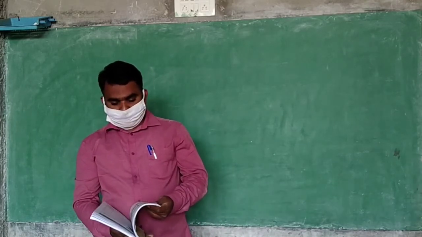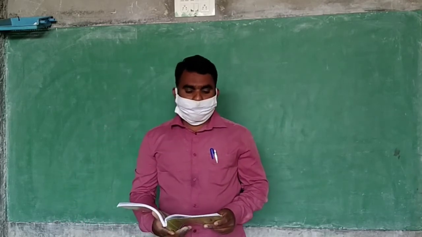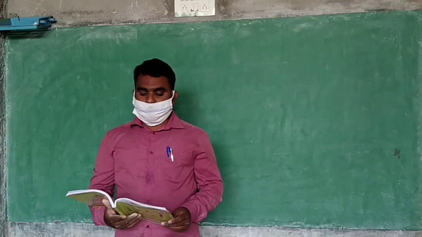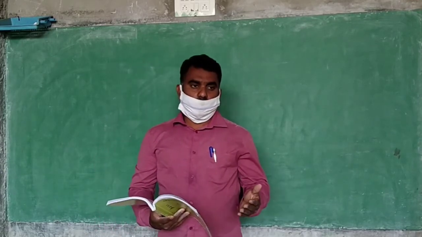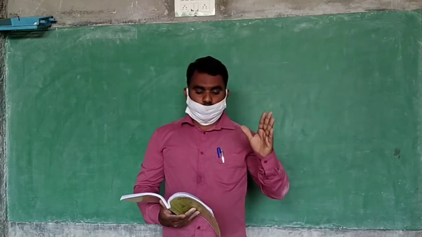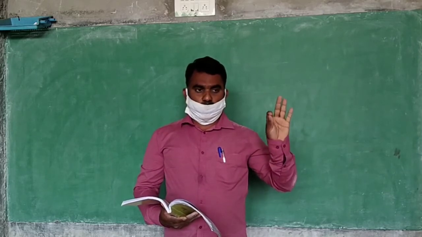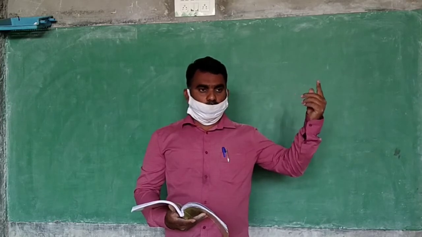So the question number 5 is: if you walk from Sana's house, you will first reach Ramija's house and then their school. I think you are understanding.